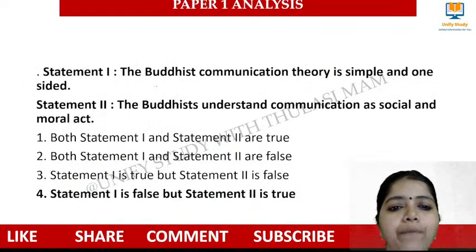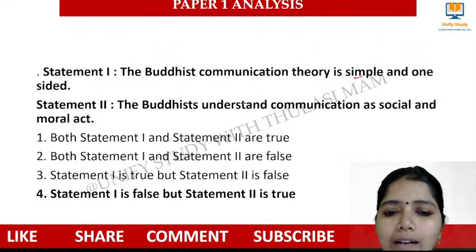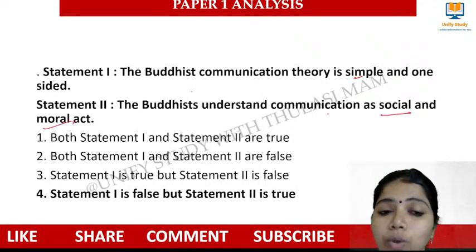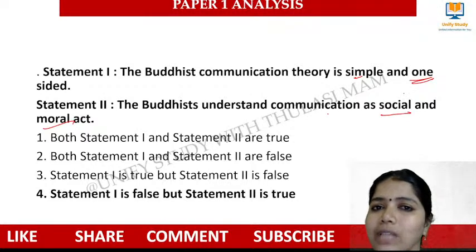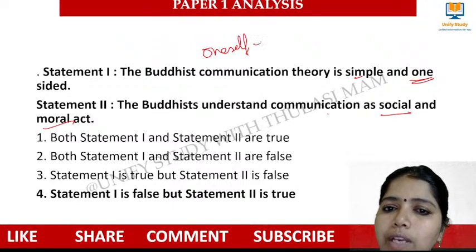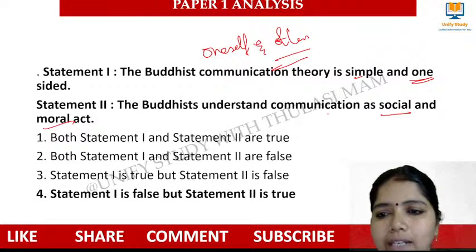Right? Next, the statement: the Buddhist communication theory is simple and one-sided. The Buddhists understand communication as a social and a moral act. So Buddhist communication is not one-sided, it's two-sided, as they communicate with others also, not only with oneself. Right, so it is not one-sided. It is two-sided.